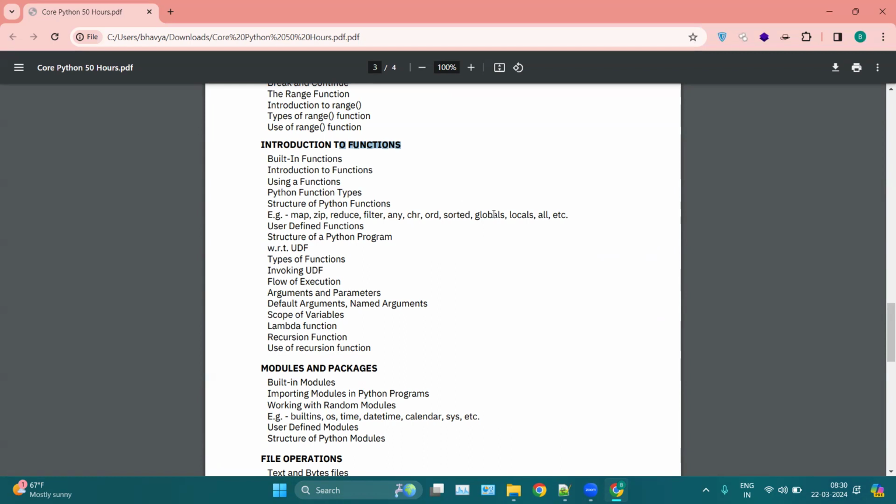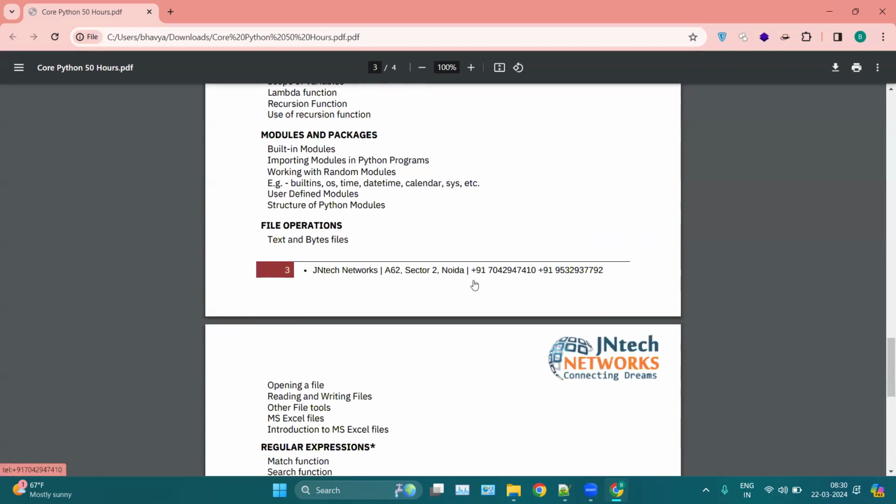These built-in functions are pre-built, and then we will discuss how we can create a user-defined function, how we can use recursion, how we can use lambda functions, etc. And also local and global variables. Then we have modules and packages, where we will discuss how we can create our own module, package, library, or even framework. We will see how we can create our own user-defined modules.